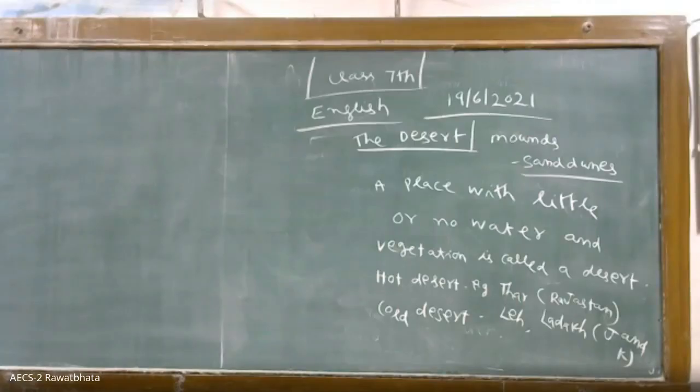By the wind, the surface sand gets shifted from here and there, and they gather in one place in heaps of sand. These are called sand dunes. Then also you will find oases inside the desert. What is an oasis? An oasis is like a green island in the middle of the desert. It is a fertile area. You will find water in springs or water in wells. So there trees will grow.